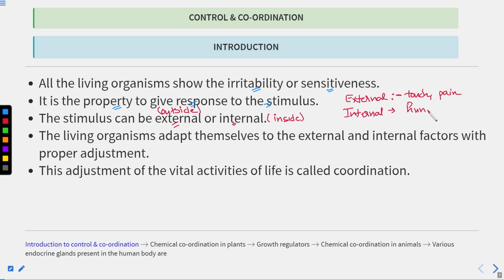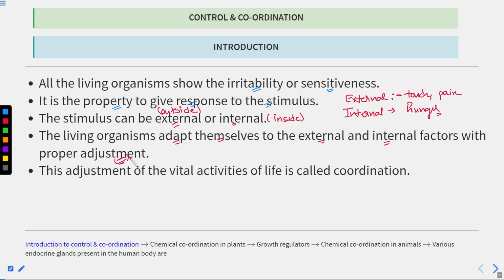This stimulus arises from within the body of the organism, so these are known as internal stimuli. The body responds to these external as well as internal stimuli, and it can show irritability, or sensitivity, or some other kind of reaction.